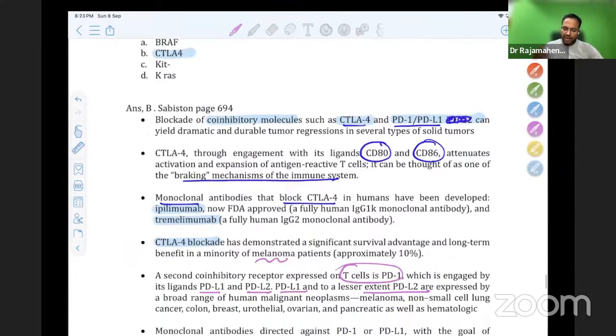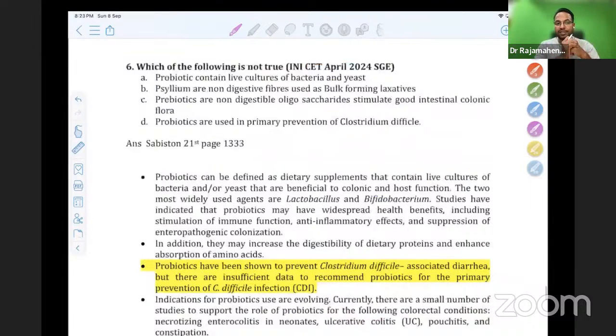Please go through all the monoclonal antibodies. Definitely you might get one or two antibodies in the exam. This next question is actually a repeat question. I told you we will not get repeat questions, but this question was asked three to four years back, related to probiotics and prebiotics. Probiotics contain live cultures of bacteria and yeast. Psyllium is a non-digestible fiber used as a bulk-forming laxative.